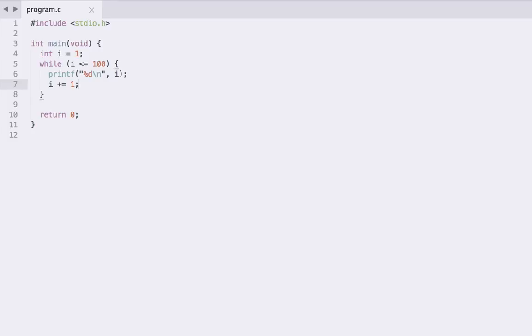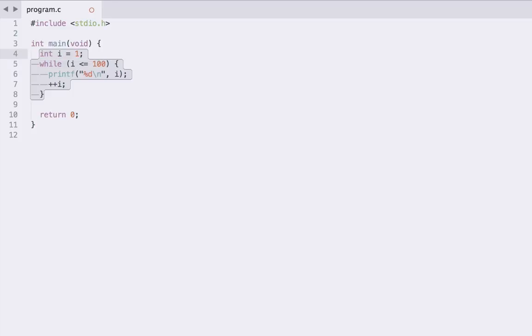And actually a shorthand for that, when we happen to be adding 1 rather than some other value like 2 or 5, is we can just write I plus plus. And I plus plus, again, is exactly the same as I plus equals 1. Now, it turns out we could also write, instead of I plus plus, plus plus I here. And in this context, they do the same thing, but they do have some differences to them. And actually, let's quickly go through those now.